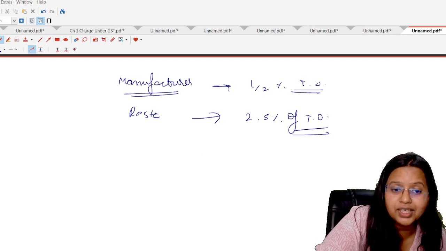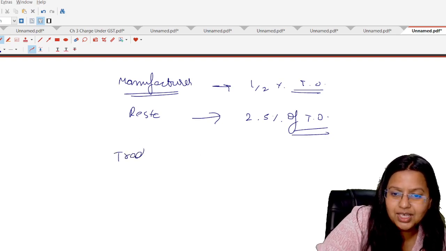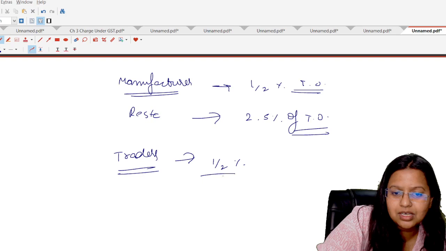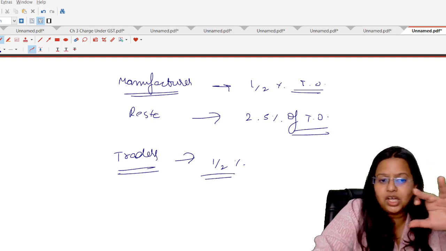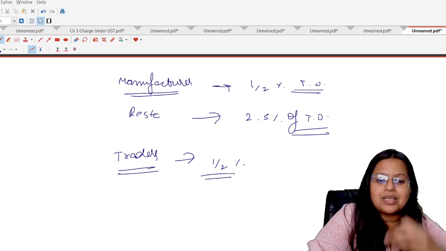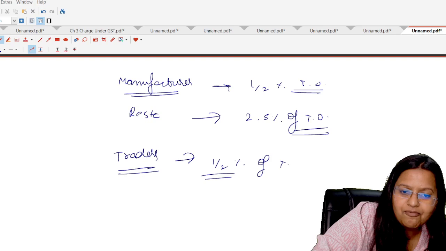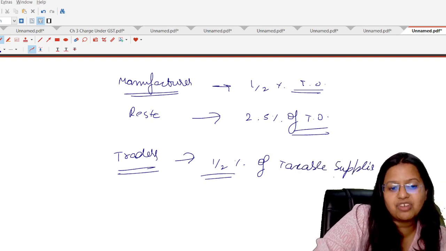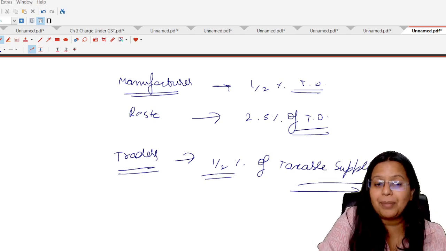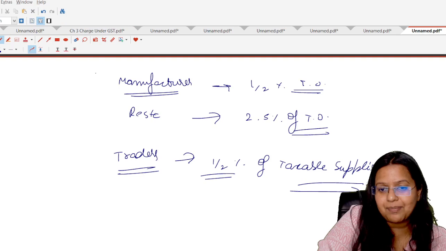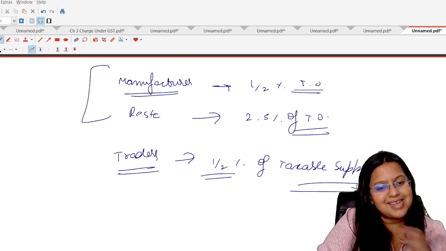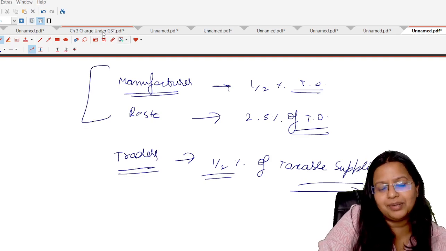But in the case of the third category, that is in the case of traders, all kinds of traders, it is written 0.5%, but not of turnover. In the turnover, all the taxable supplies and the exempt supplies will be covered. But in the case of traders, they said 0.5% of taxable supply. It means only the taxable supplies will be covered for paying the tax to the government, not the exempt supply. In the first category, either it is taxable or exempt, all will be covered.